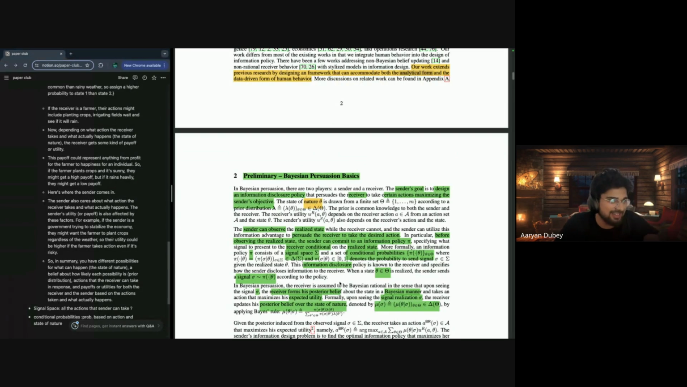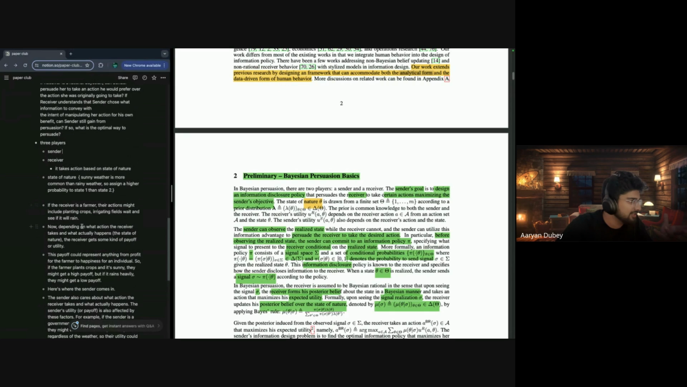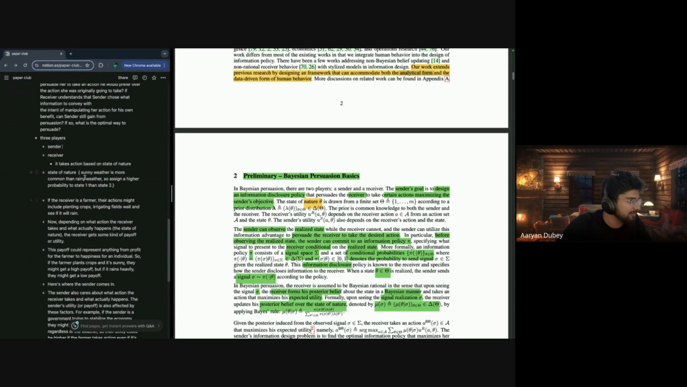Now let's see in numerical terms, right? The sender's goal is to design an information disclosure policy that persuades the receiver to take certain actions to maximize the sender's objective, right? So let's just see. We have state of nature theta, as I explained. What is state of nature? Sunny weather, more common; rainy weather, not that common; state 1, state 2. So this could be a state of nature from a finite set 1 to m according to a prior distribution, right? The prior is common knowledge to both sender and the receiver.